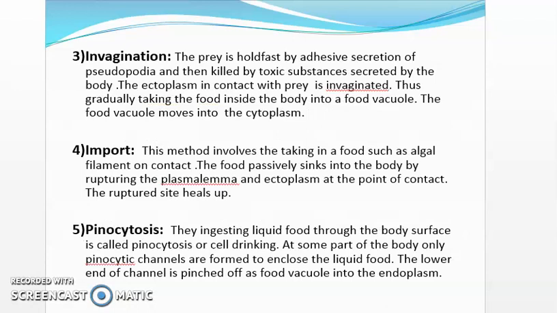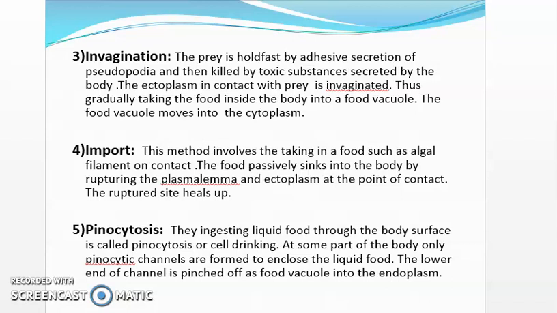Invagination. The prey is held fast by adhesive secretion of pseudopodia and then killed by toxic substances secreted by the body. The ectoplasm, in contact with the prey, is invaginated, thus gradually taking the food inside the body into a food vacuole, and the food vacuole moves into the cytoplasm.